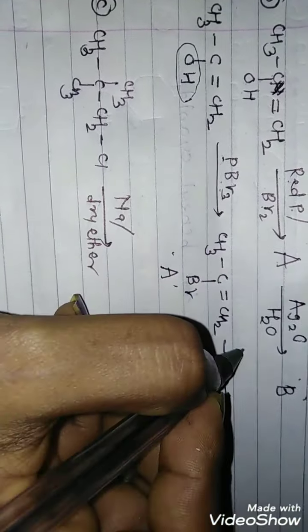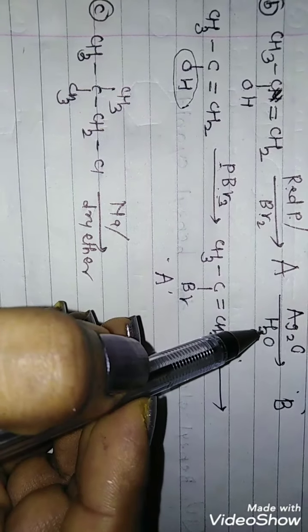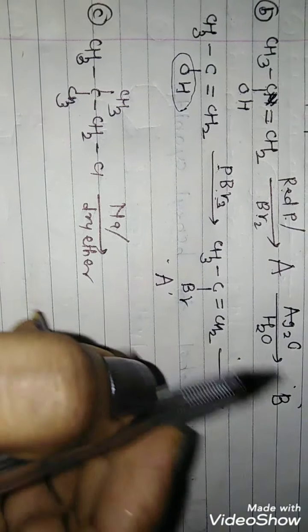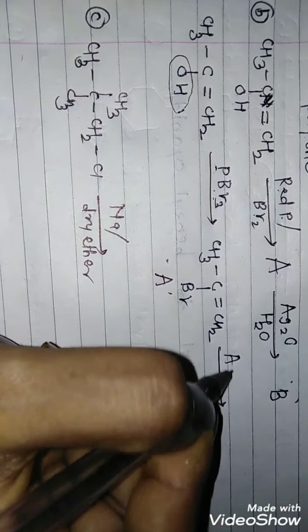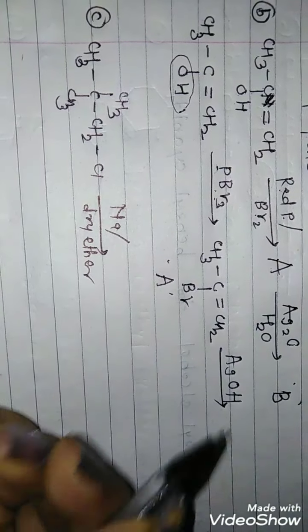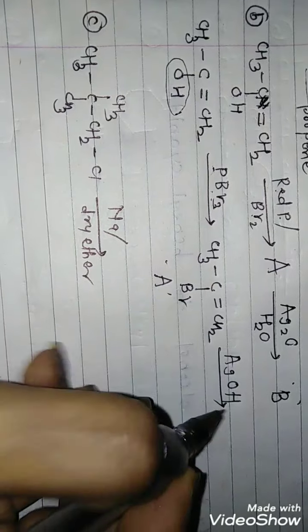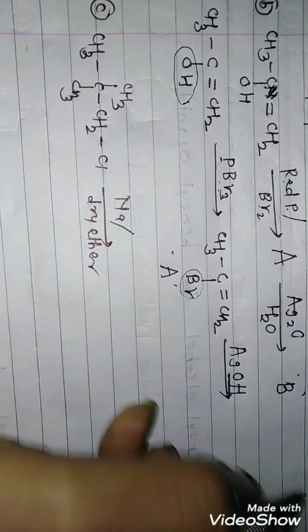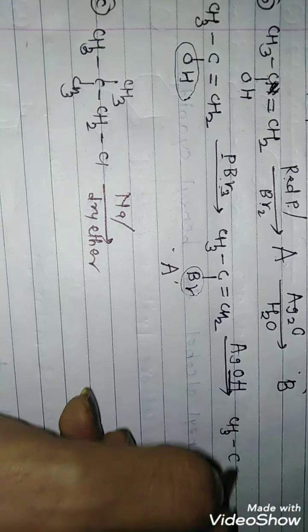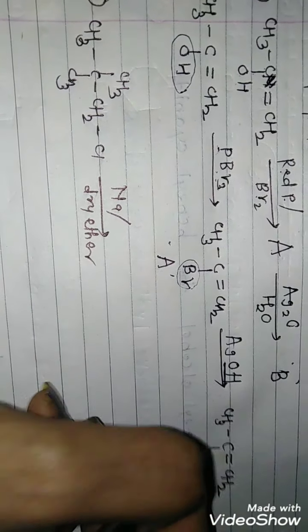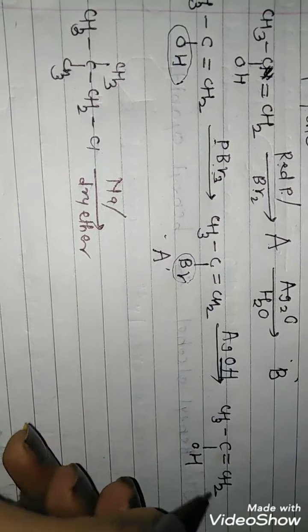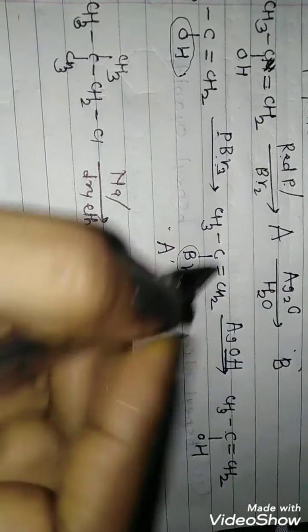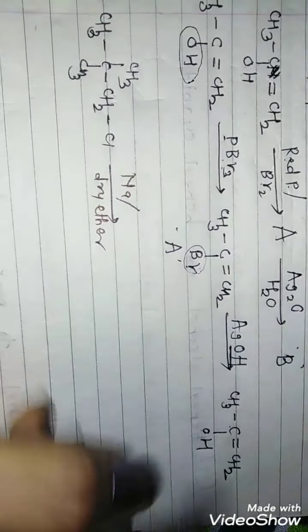And in the second step, silver oxide with water, which is also called moist silver oxide, is together considered as silver hydroxide, and the role of silver hydroxide is to replace halogen by OH. So the remaining structure remains as it is, and again here OH is to be added on the carbon. So replacement of bromine by OH. This is the compound B.